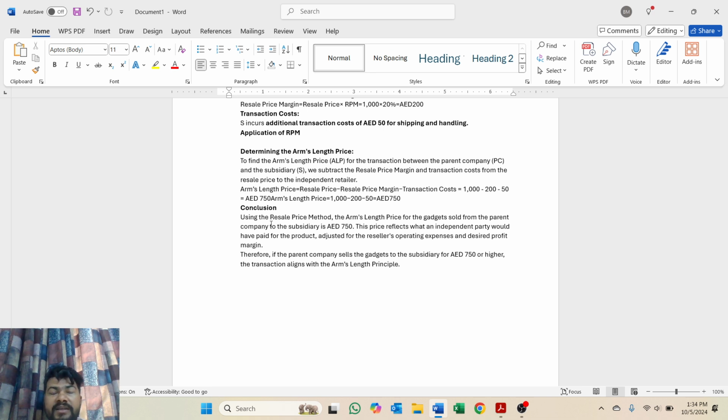Therefore, if the parent company sells those electronic goods to the subsidiary for 750 or higher, in that case the transaction should align with the arm's length principle. If there is a different price, like 1000 or 5000, in that case an adjustment would be needed to reflect the arm's length principle.